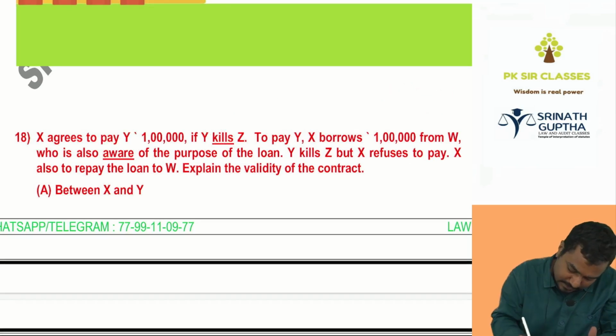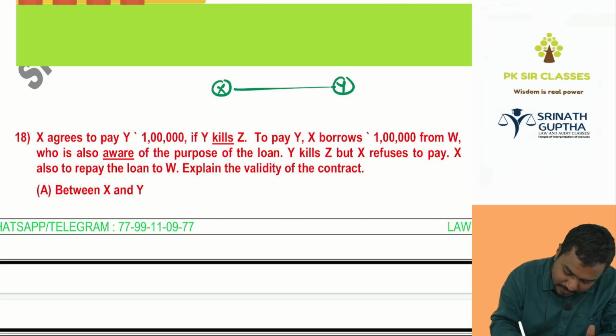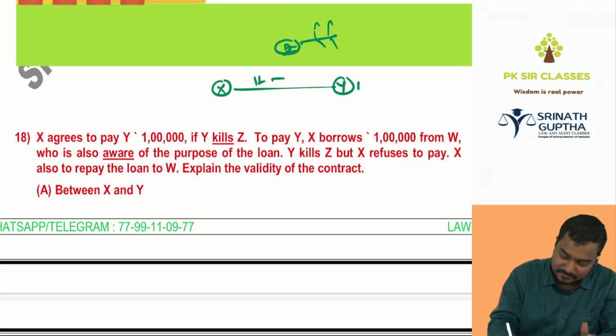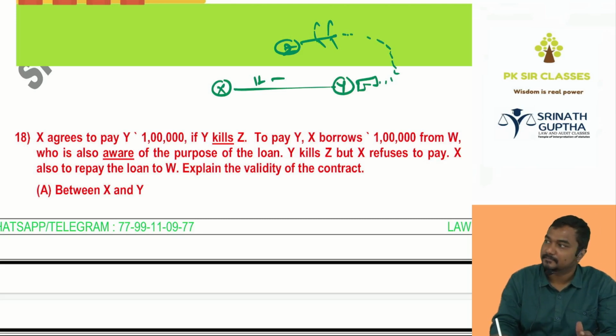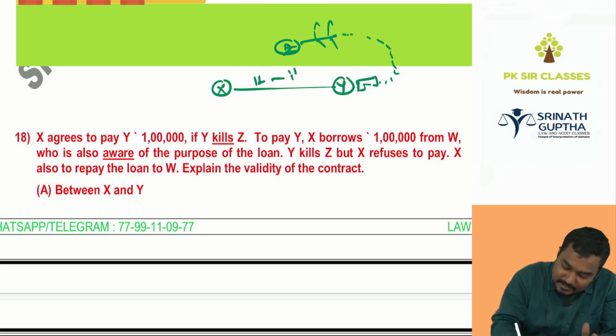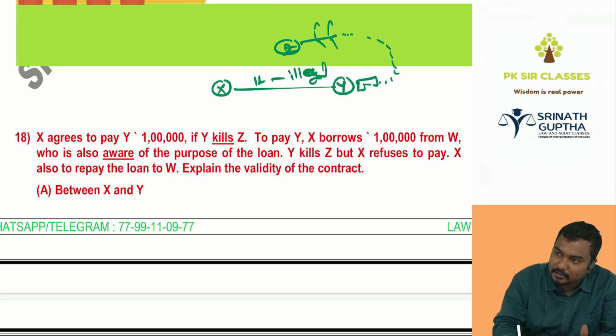So X is there, Y is there. X said to Y, I will give you 1 lakh if you kill Z. If you kill, Z is dead, because Y is killing Z. So this agreement is illegal. Which agreement? X has to pay 1 lakh rupees to Y.